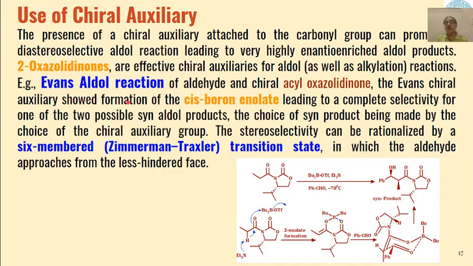So Evans aldol condensation is the condensation of an aldehyde with a chiral acyl oxazolidinone as the reactant.